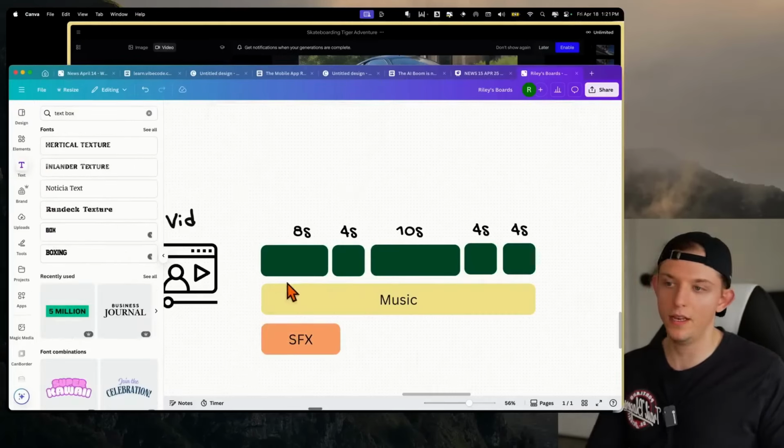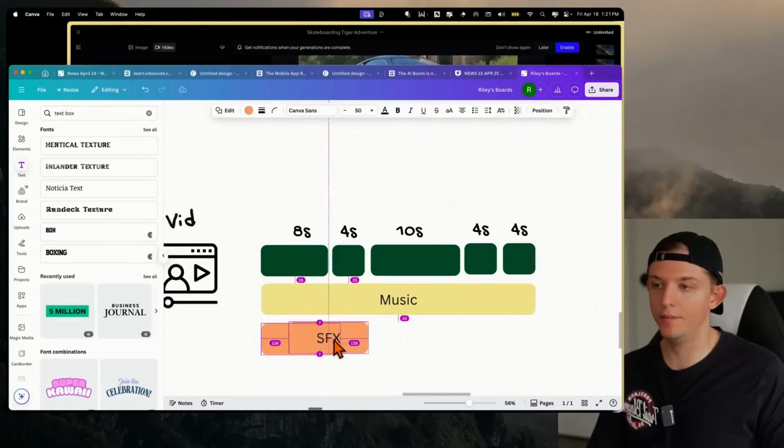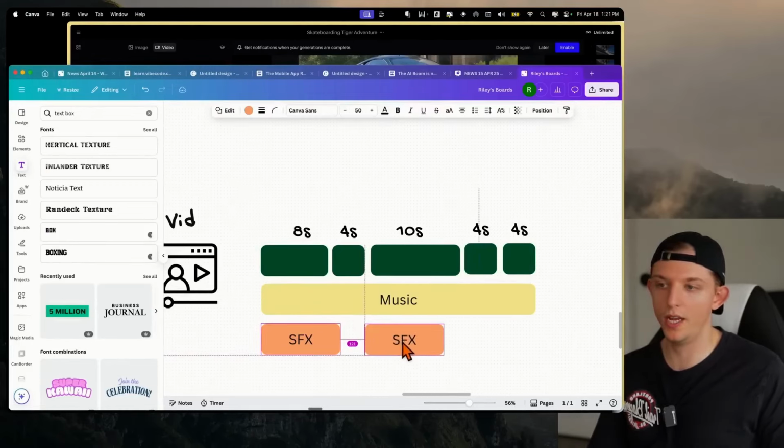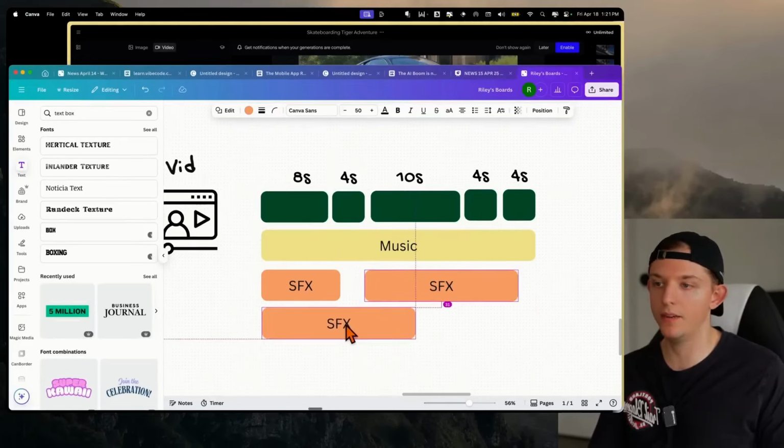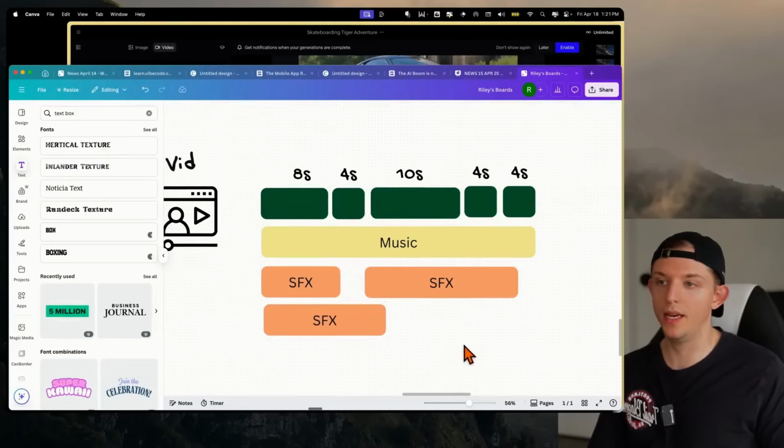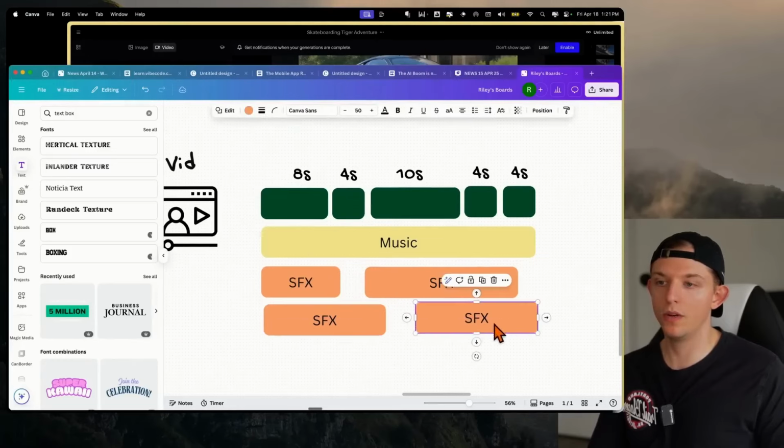The music might be consistent throughout the whole background, but we might have some sound effects for the car starting. Maybe we'll have a sound for the car driving. Maybe we'll have some layered sound effects where we have just the general sound of the city. Maybe there's some wind or something like that. But ultimately, we're going to be creating something that might look more like this.